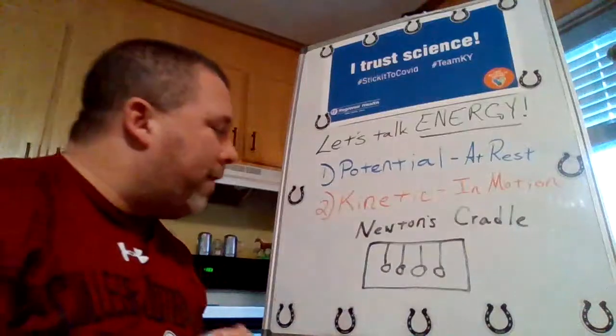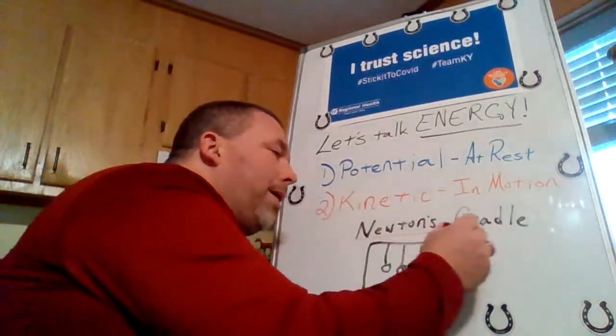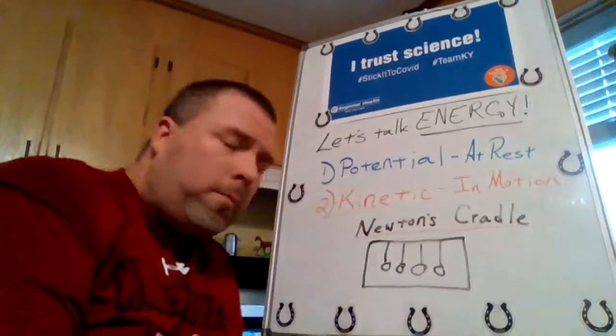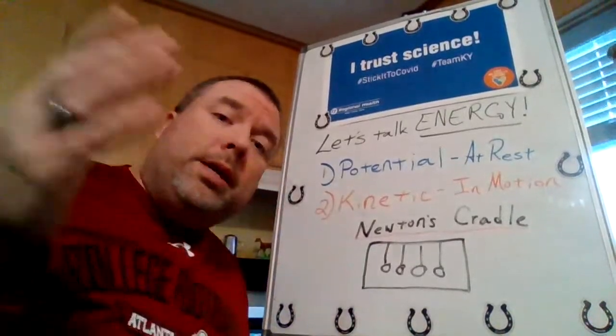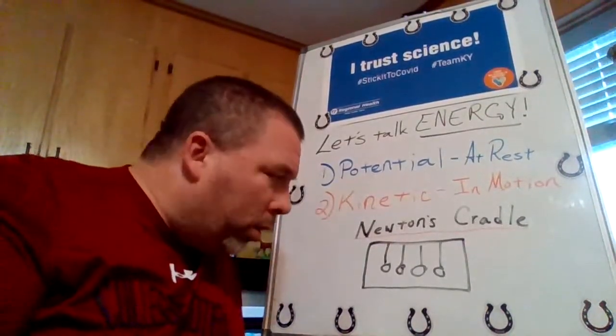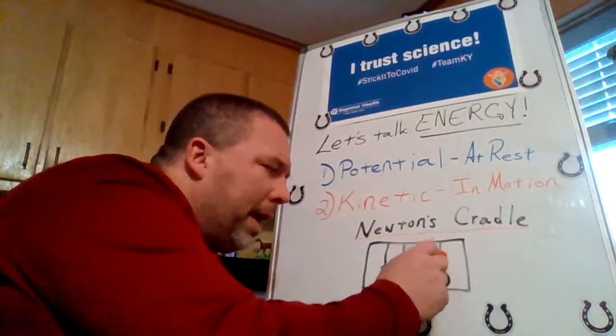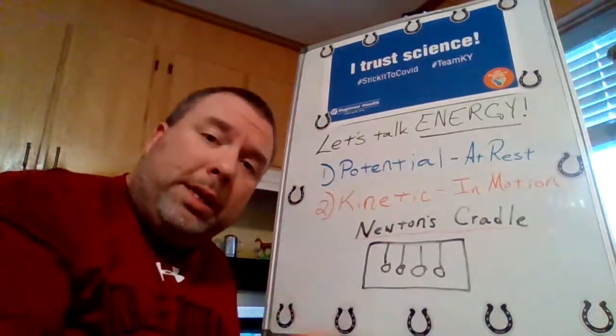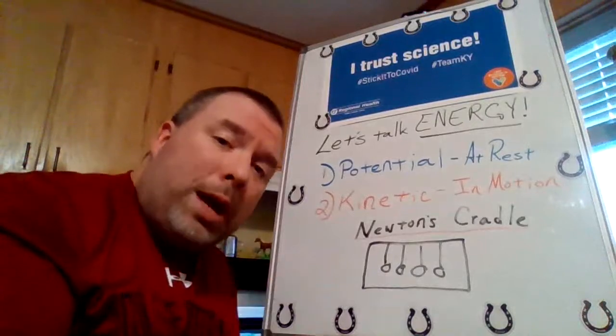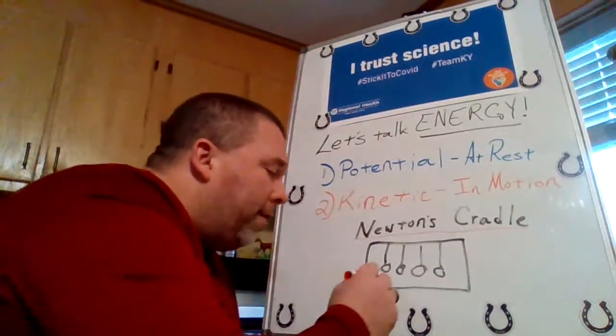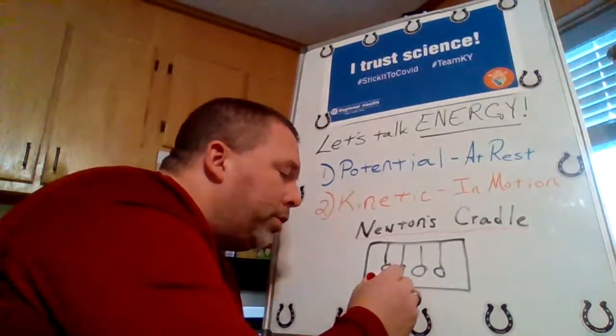We see this in a device called Newton's cradle. Now, I have one of these at school. I look forward to getting back and seeing you guys, and we'll talk about how it works. But there are metal balls that hang down. Now, while they're hanging completely still at rest, they each have potential energy, right?